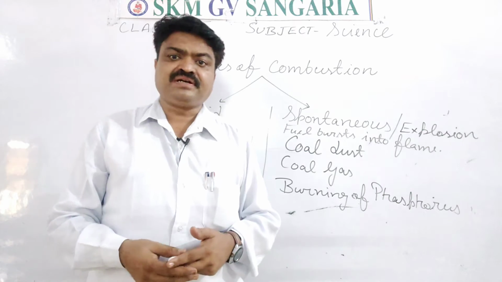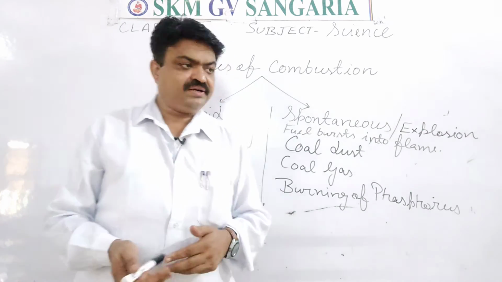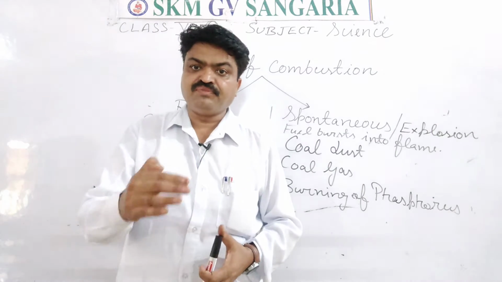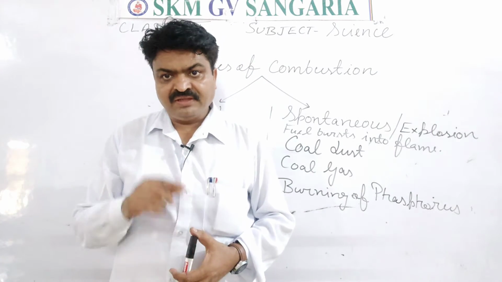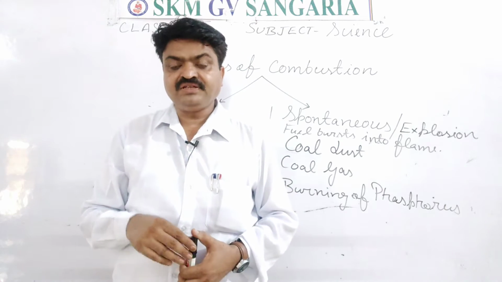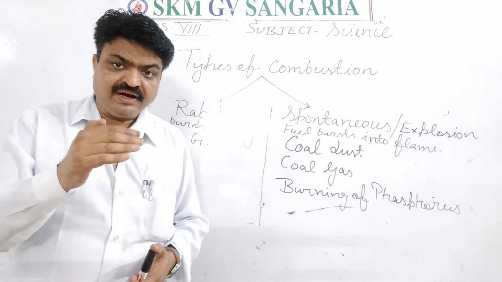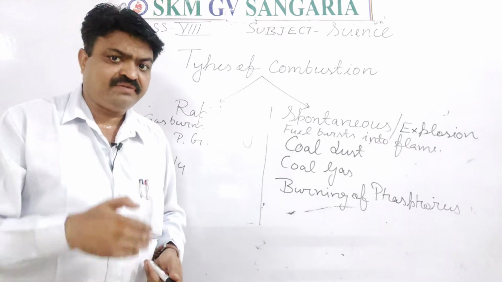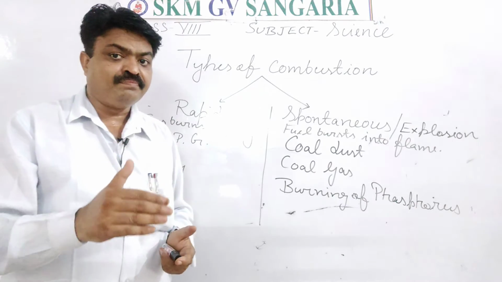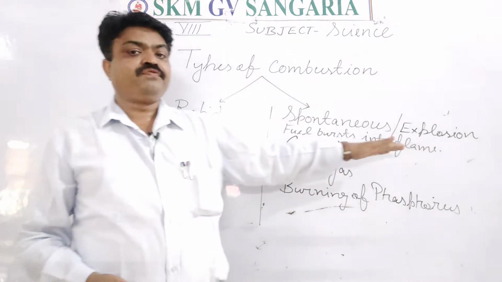Spontaneous combustion is shown by coal dust, student. When coal is removed from the coal mine, coal dust is produced, and that coal dust reacts with oxygen, student, and bursts into flame.